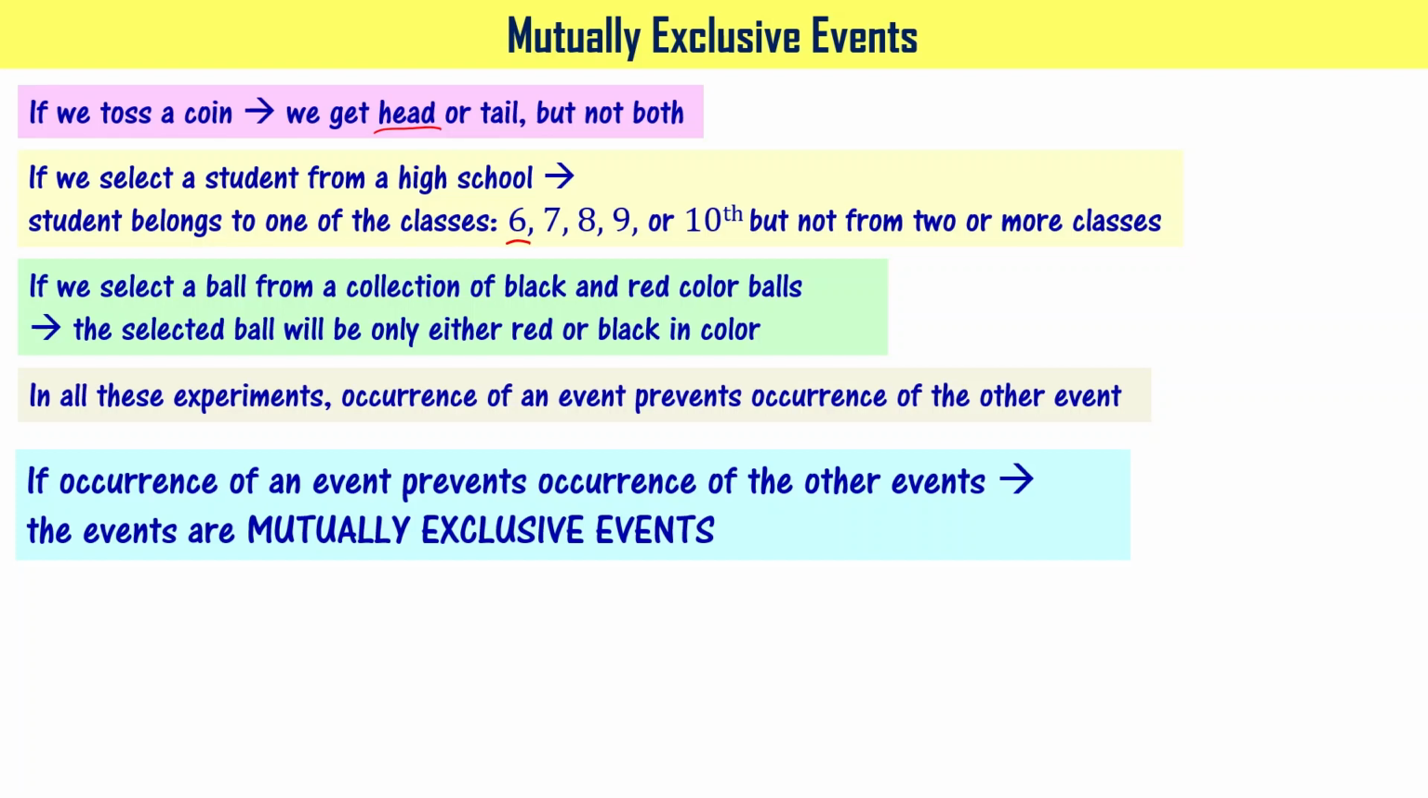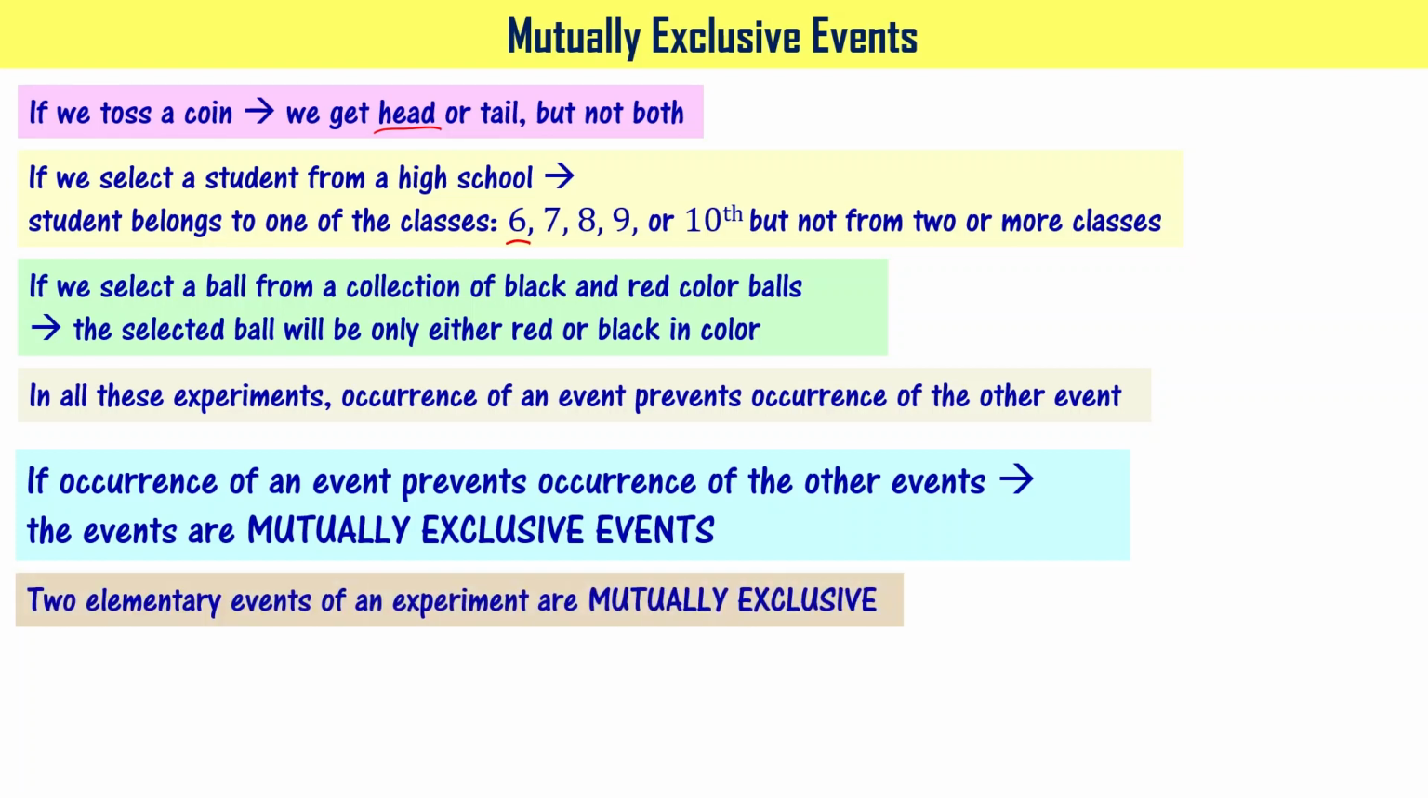We can say that. And another point you may like to note is that when you have two elementary events of an experiment, they are mutually exclusive. We said that getting a head and getting a tail are both elementary events, right? Only one favorable outcome is possible for a given experiment. That is why those are elementary events. And when you have two elementary events of an experiment, they are automatically mutually exclusive. I hope you got the concept of mutually exclusive events.